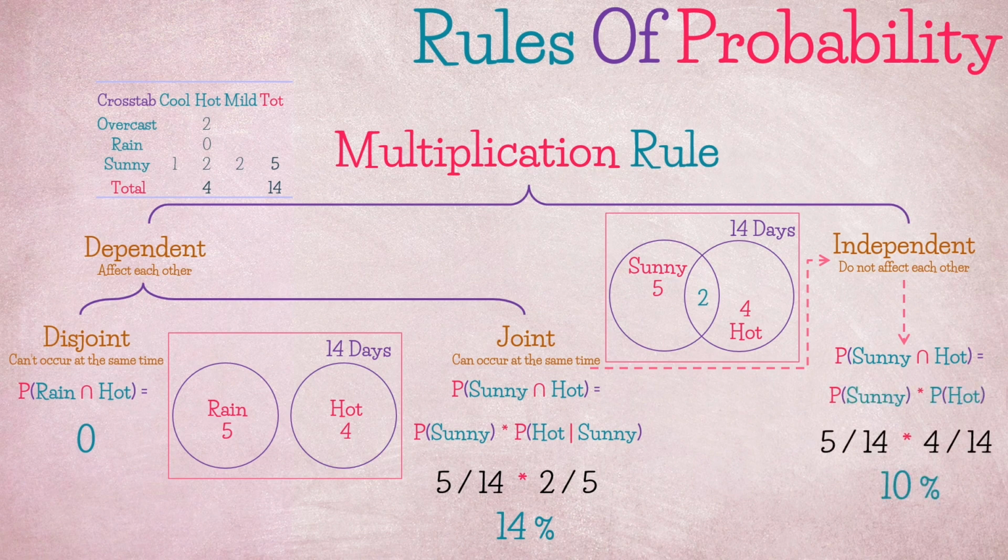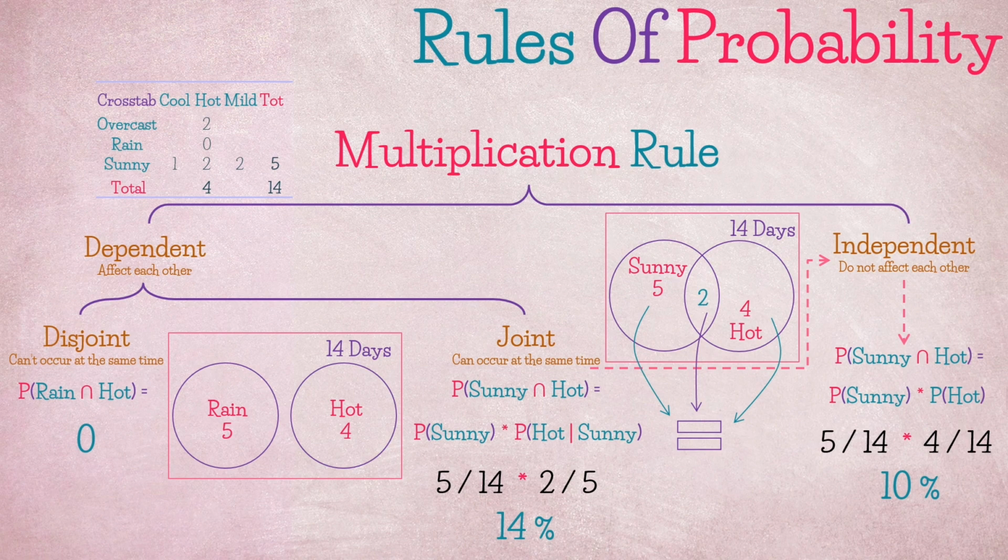We can immediately notice a difference between both calculations. Which one is correct? Well, we need to make an assumption about the state of dependency between these 2 events. One way to derive such an assumption is to test for dependency. For example, if P(hot) is equal to P(hot given sunny), this means that they are independent, because in that case, sunny has no effect on being hot.